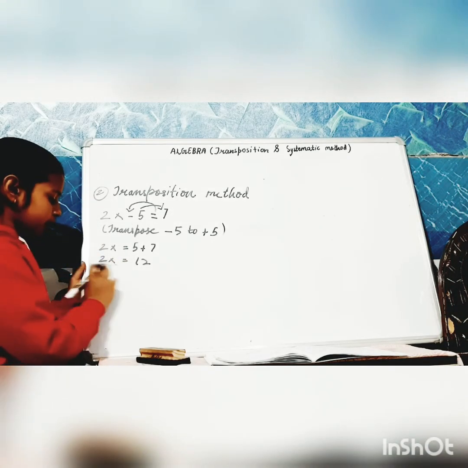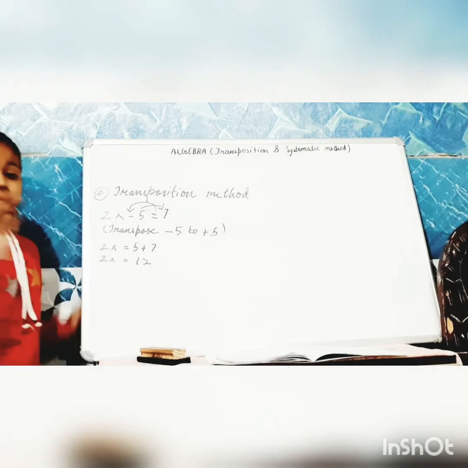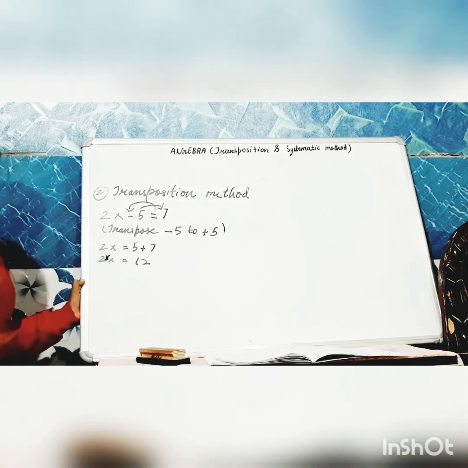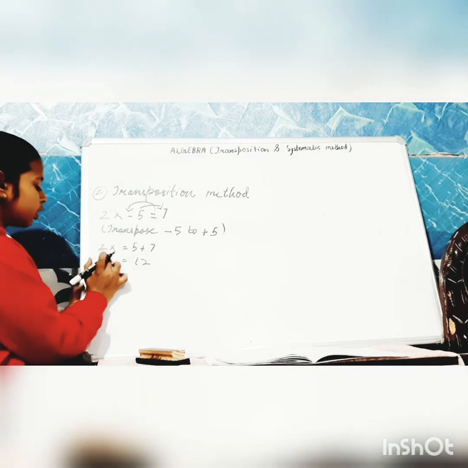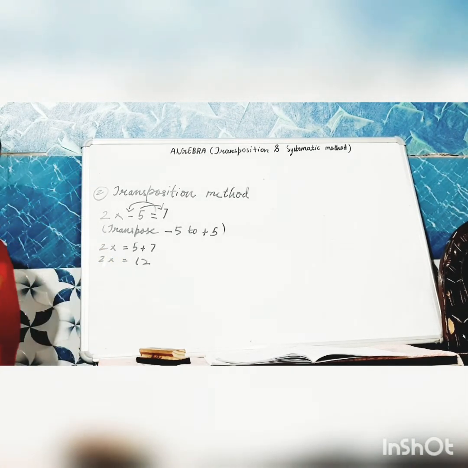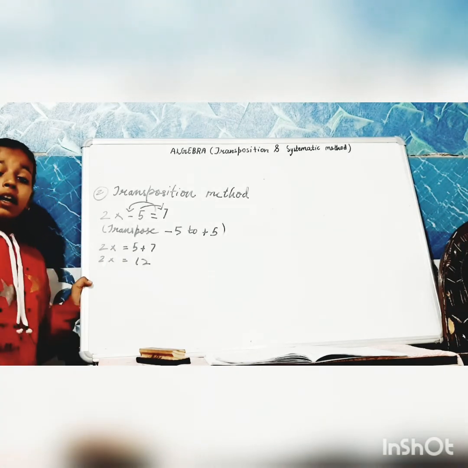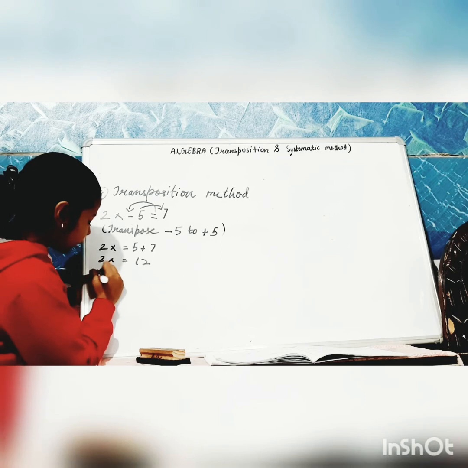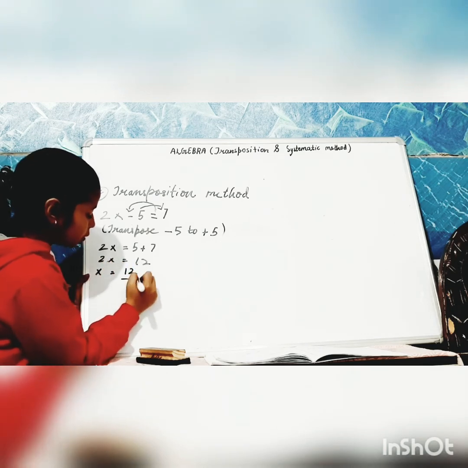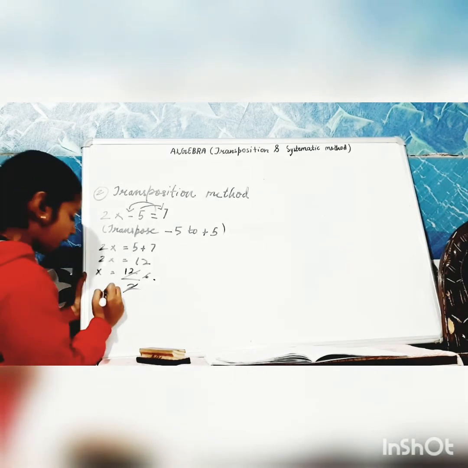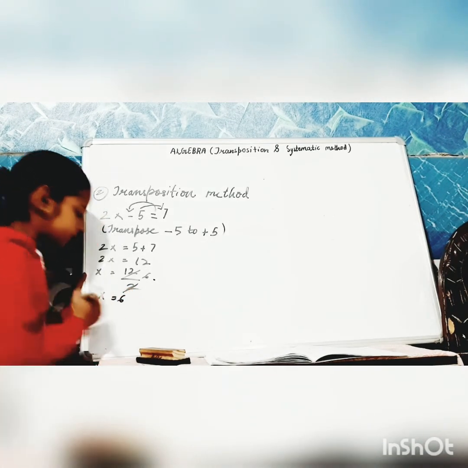So, constants have a value. Let me tell you one more thing, that if there is no sign between two values, it is multiplication. Okay, remember this thing. So, what is the opposite sign of multiplication? Division. So, x is equals to 12 upon 2, which is 6. So, the value of x is 6.